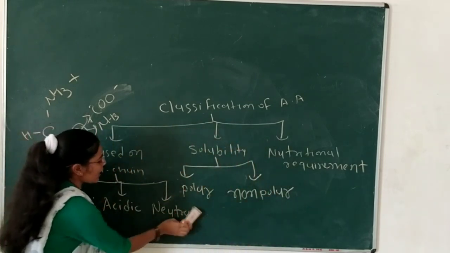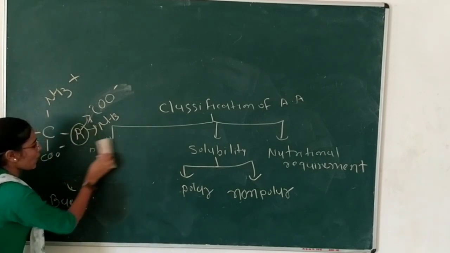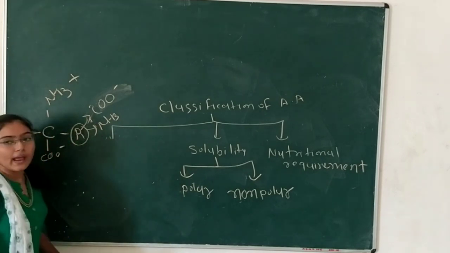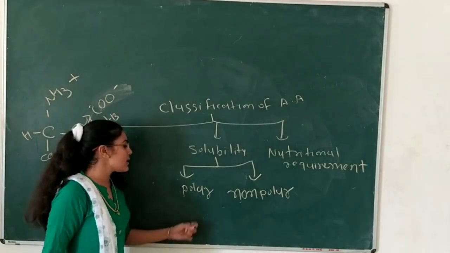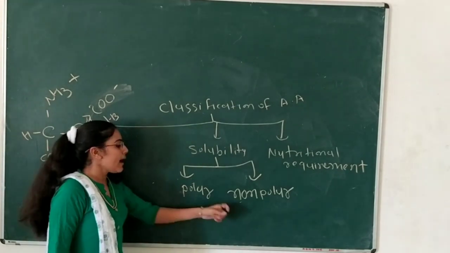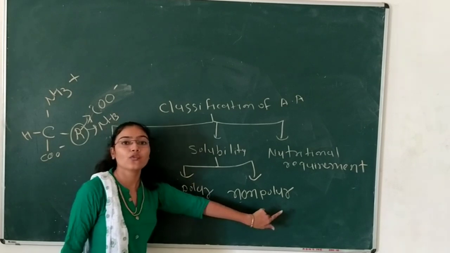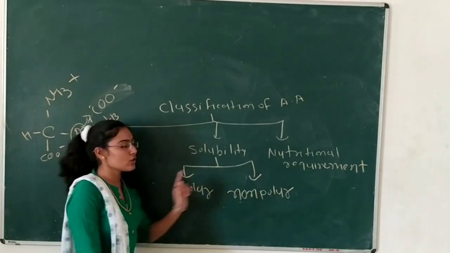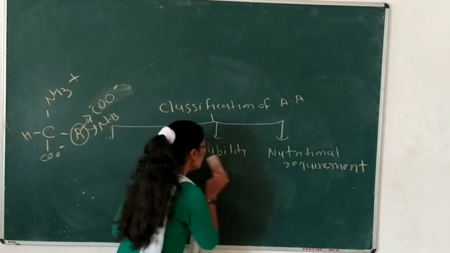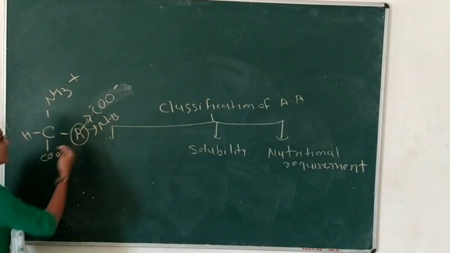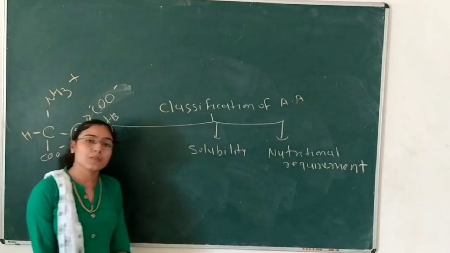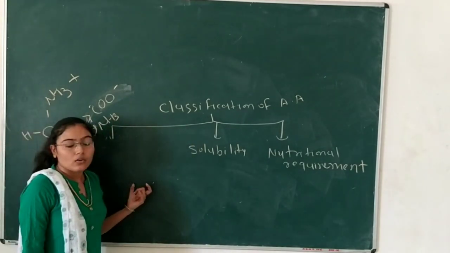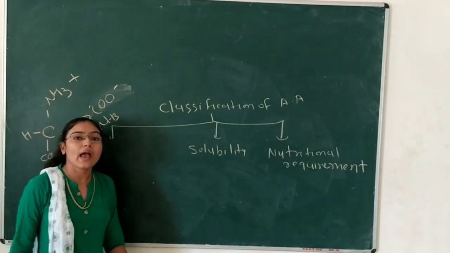In polar amino acids, regarding the property of solubility, any amino acid that has a hydrophilic end will be considered a polar amino acid, and any amino acid that has a hydrophobic end will be considered a non-polar amino acid. Now we will see the basic amino acid. Arginine will be considered a basic amino acid. Aspartic acid and glutamic acid will be considered acidic amino acids.